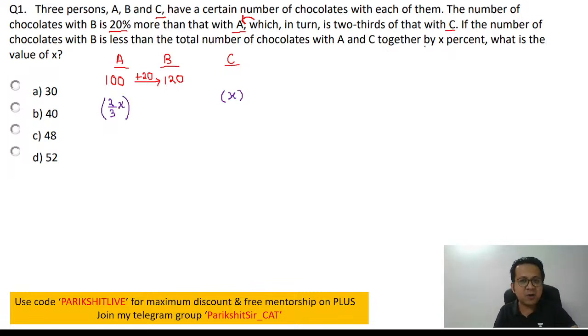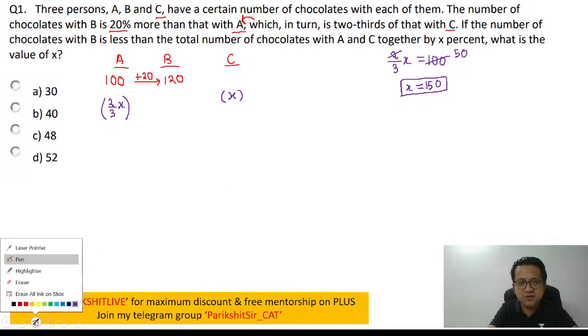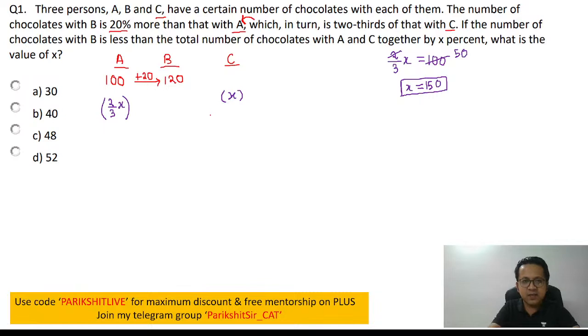And as per our question, can I say A is 2 by 3 X? And A in our case, we have assumed it to be 100. So can I say X will be equal to 100 times 3 by 2, which is 150? X in our case is going to be 150. So I calculated the value of X and I can use that value for C.